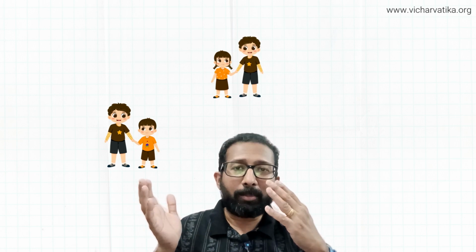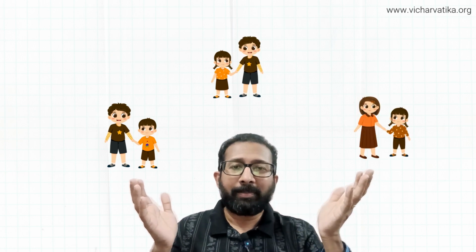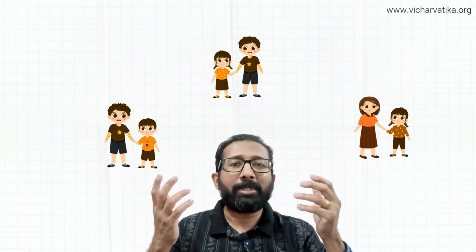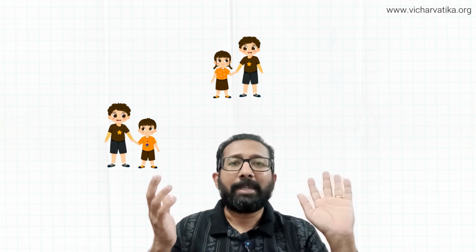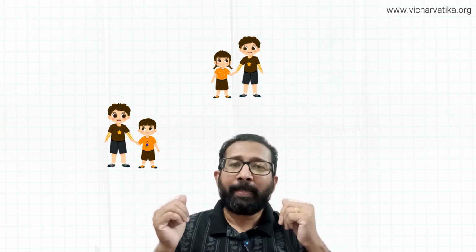Or maybe some people also think in this way, that there are three possibilities for two siblings. Both of them could be boys, there could be one boy, one girl, or it could be two girls. Since it is given that one of them is a boy, the possibility of two girls disappears. And then we are left with two choices, a boy boy or a boy girl. And since one of them is a boy, the chance that the other one is a girl seems to be 50% because it is one out of two equal chances. Well, the problem is not as straightforward as it seems to be. And this is where probability becomes quite counterintuitive.